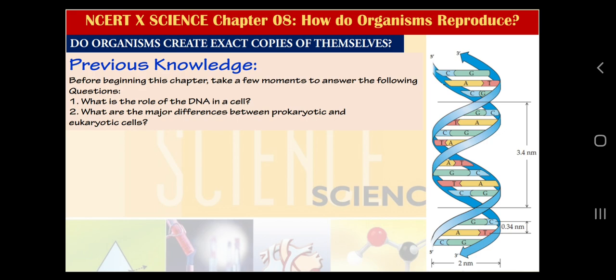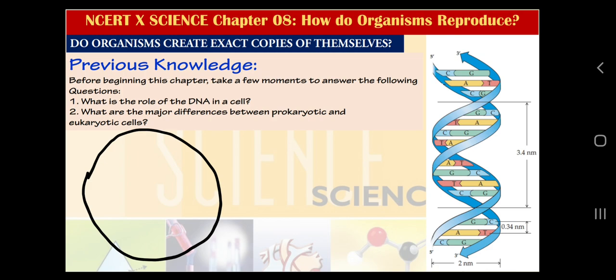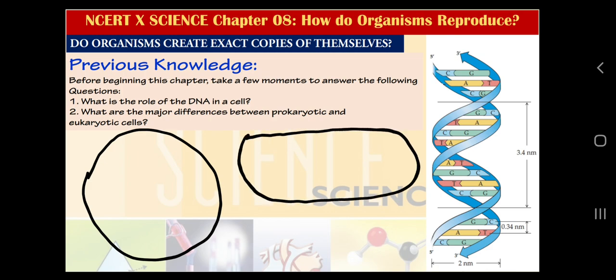So as you have learned in class 9th, we can find DNA in prokaryotic cells and eukaryotic cells. In eukaryotic cells we have a nucleus, and in prokaryotic cells we do not have any nucleus or any nuclear membrane.